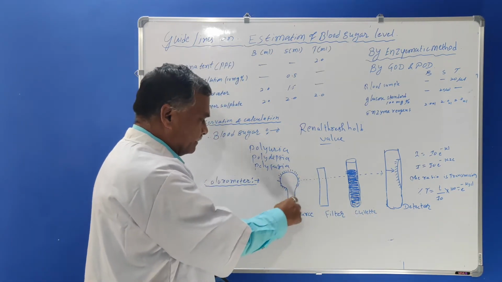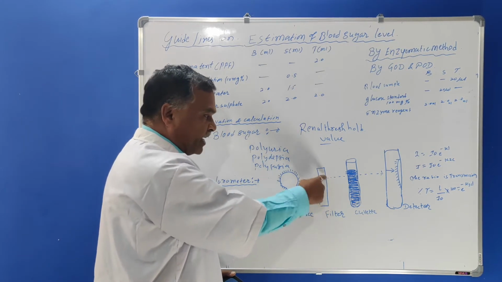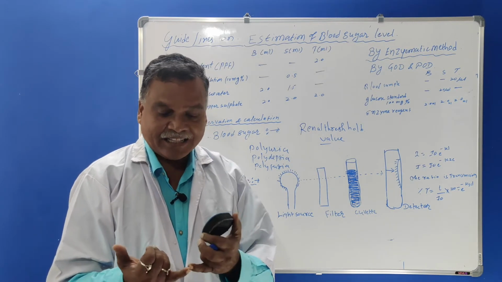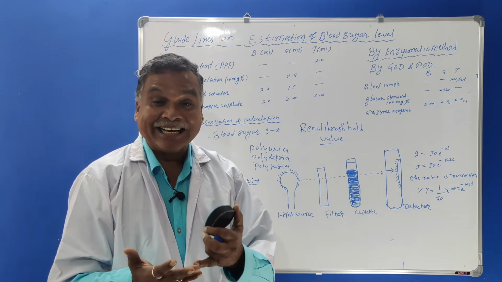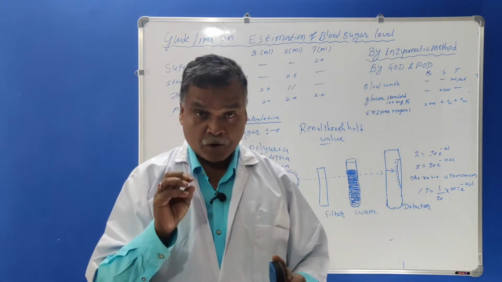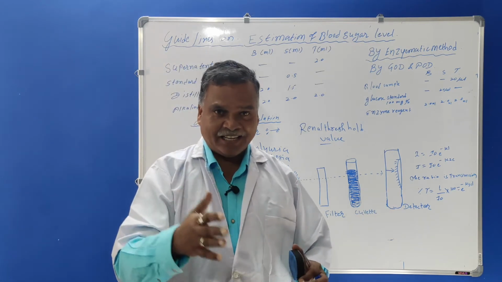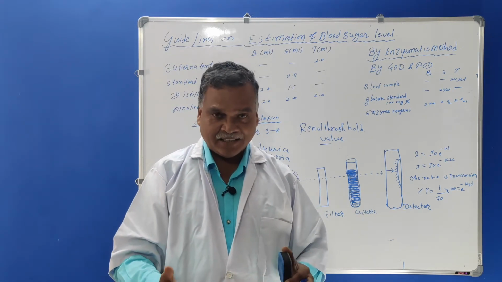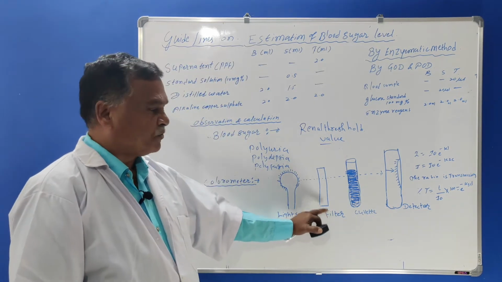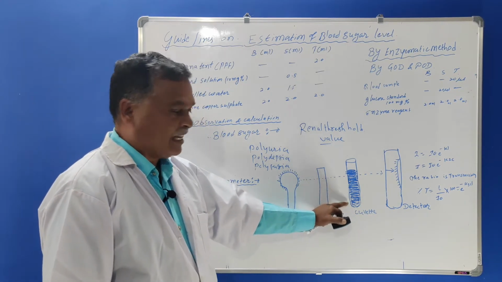The light source is here, a bulb is shown here, and after this light source a filter will be there. Filters are of different colors. They may be blue, yellow, red, green, orange, so many colors, and these filters depend upon the wavelength. Different wavelengths are given there: 530, 610, 655, 420, like this. So you must know that the wavelength of this filter will be different, and a small cuvette is there.